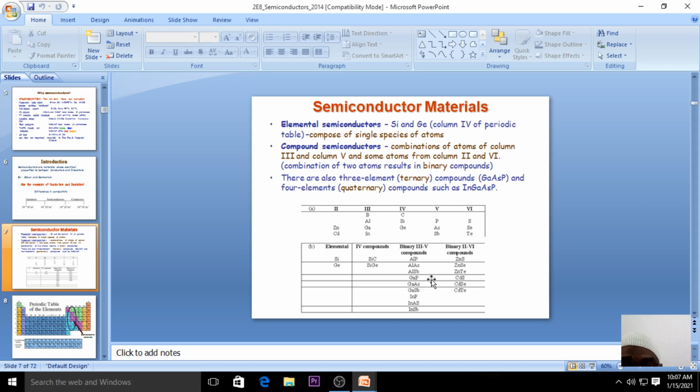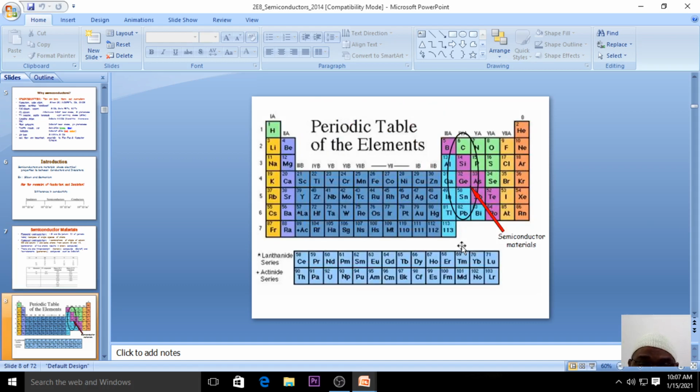So that is also known as elemental semiconductor, that is silicon and germanium. And these silicon and germanium are taken from the periodic table, column 4 of the periodic table, and the compound semiconductors are taken from the 3rd and the 5th column. I will show you the periodic table also. You can see this is a periodic table, where you can see silicon, germanium, semiconductor material. This is a semiconducting material which has been taken from, you can see, group 4A.